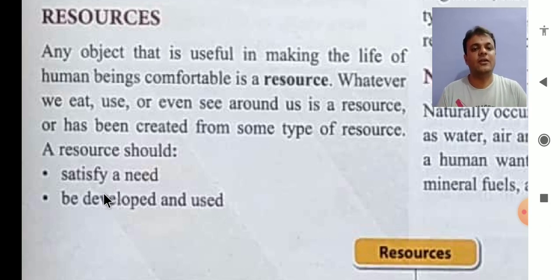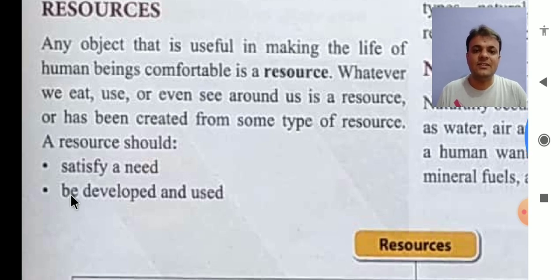Okay, understood? Okay, next. The second characteristic is that it should be developed and used. For example, we have discussed furniture. Take the example of a chair. A tree is a resource. From a tree you can make different things according to your need. If you want to make furniture for your home, the tree will give you wood, and wood can be developed to make furniture. So that is called a resource.